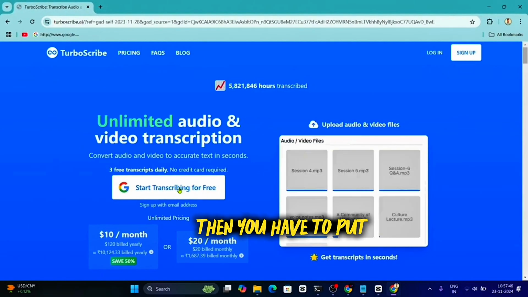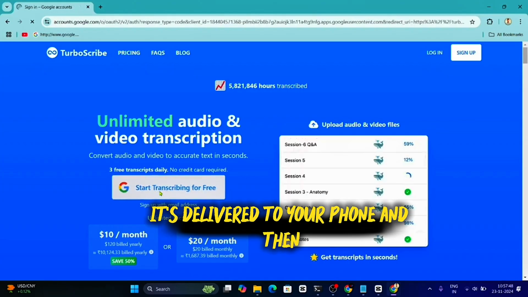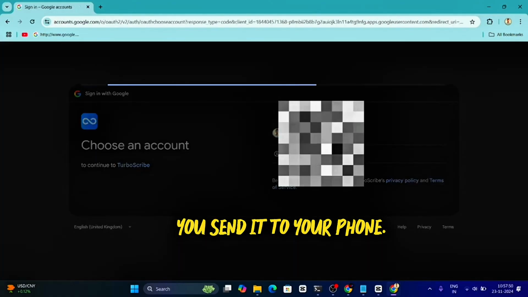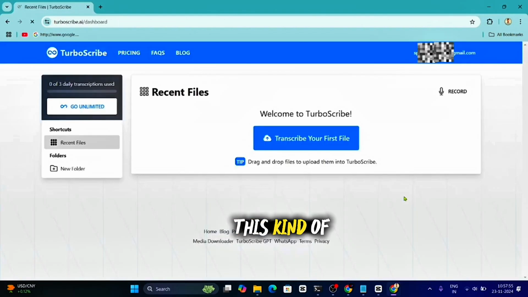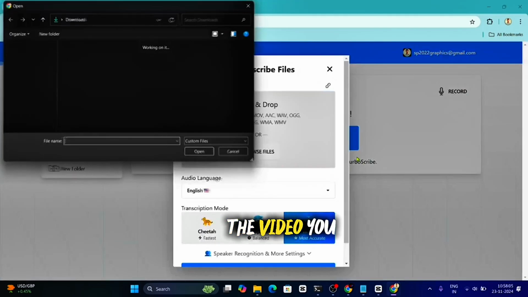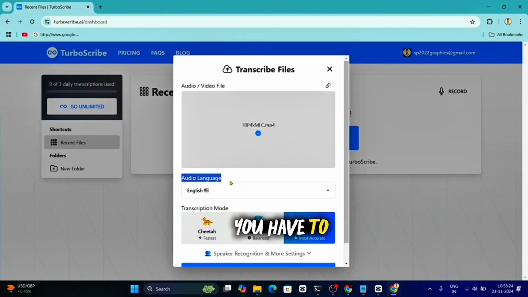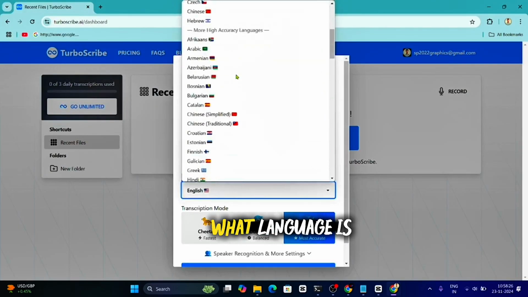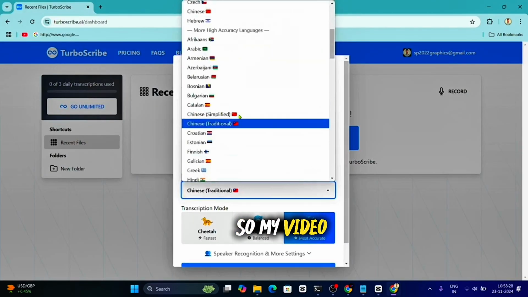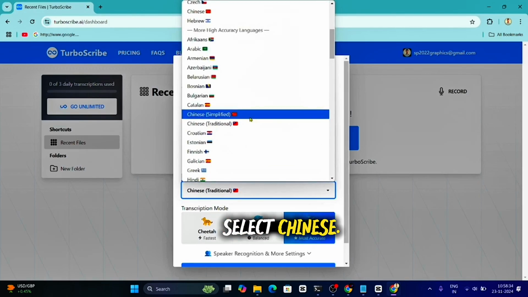Then you have to post it. It's delivered to your phone and then you send it to your phone. This kind of interface will be in front of you. If you want to translate the video, you have to upload it here. After uploading it, you have to select the language of the audio, so what language is your video in? My video is in Chinese, so here I select Chinese.